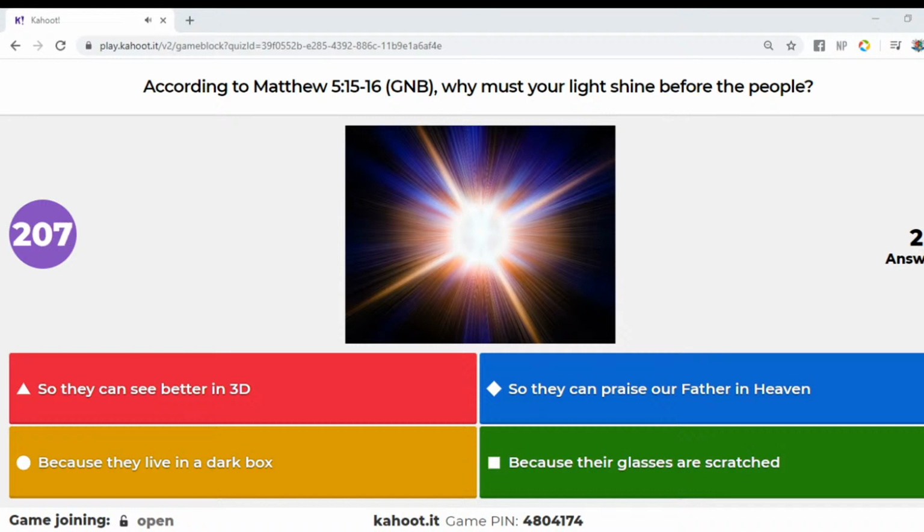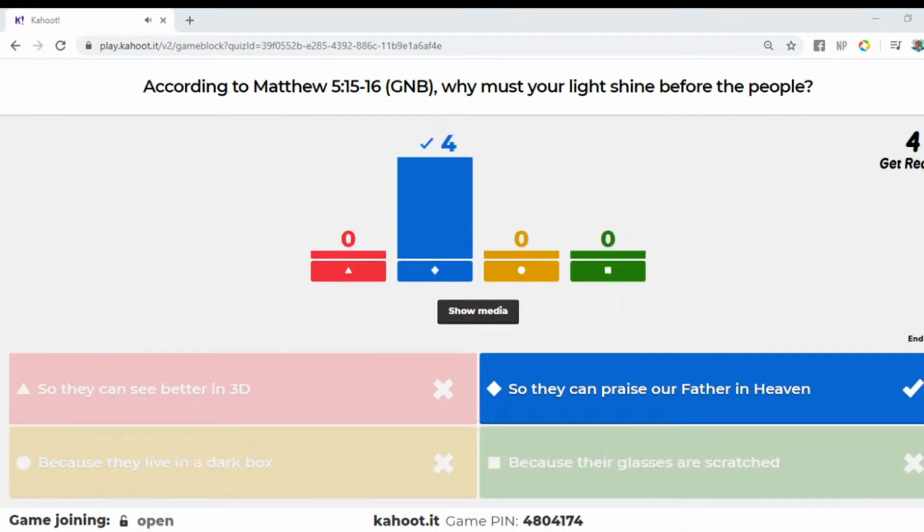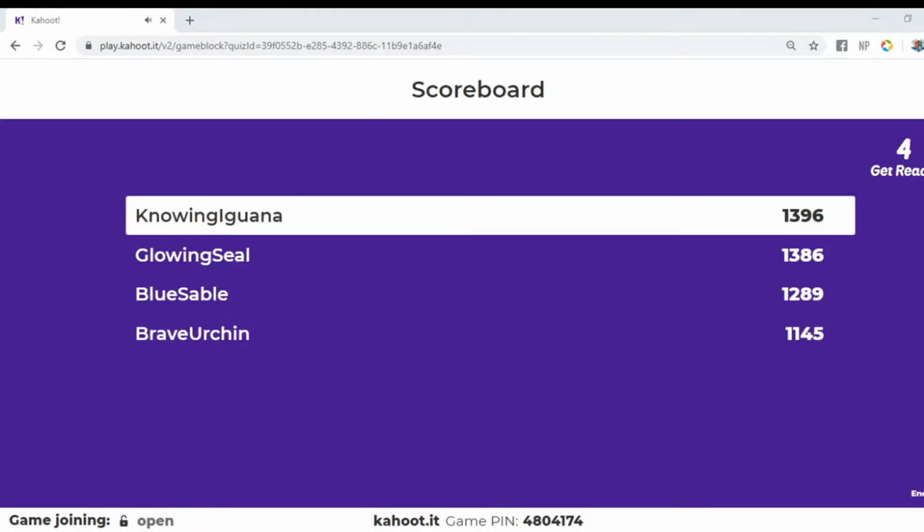We must definitely shine our light so that more people can see better in 3D. Absolutely. But I don't know about the glasses scratching. Hey, I wear glasses. Light shining on scratched up glasses, I be on the struggle bus trying to see while I'm driving, okay? No lies. Yes, y'all. So they can praise our Father in heaven. That's what it is. That part.